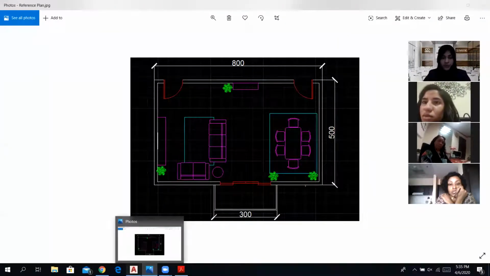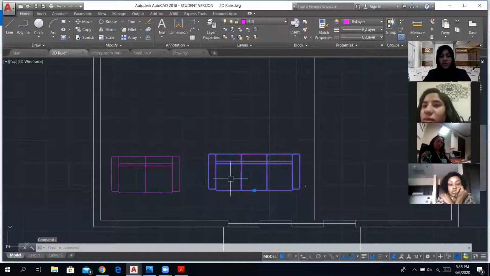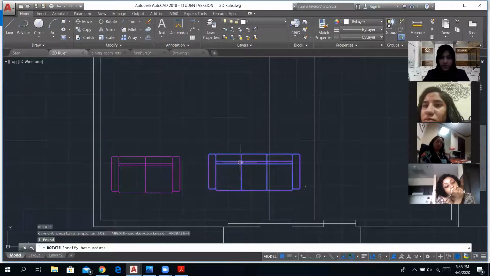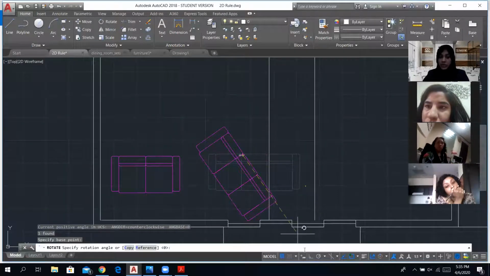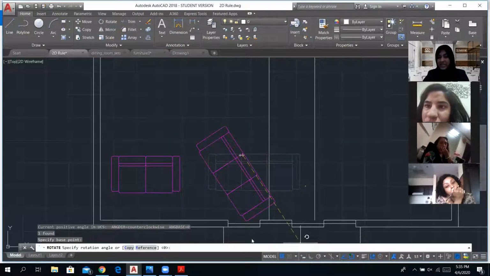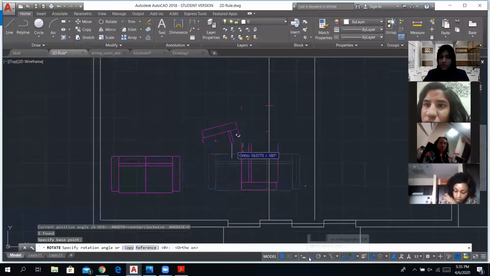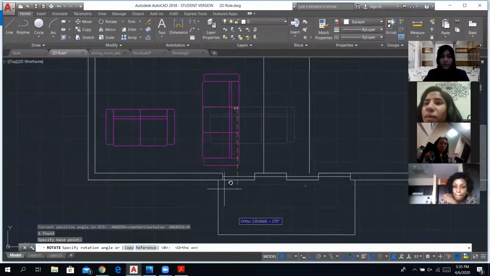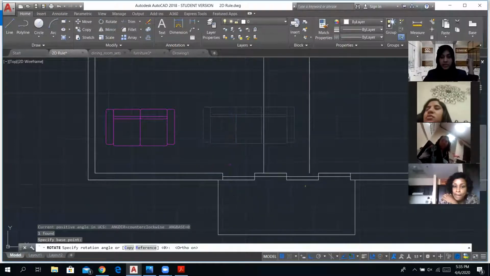So I'm going to rotate it. All right, so here I'm going to select it. The option for rotation is RO. The command is RO. I'm going to specify a base point and it rotates freely. But now I just want to rotate it by 90 degrees. I don't want it to rotate freely. So I'm going to turn this on again and have it rotated, so this is the way I want the sofa to be facing the other side, and it's done.